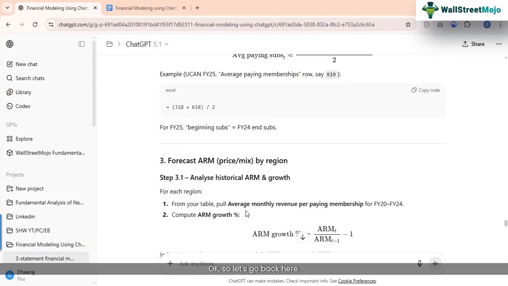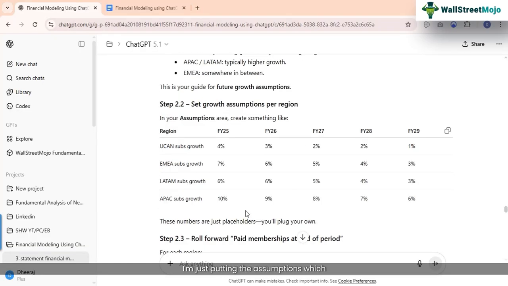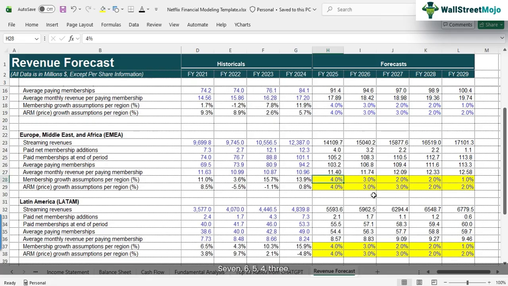Okay, so let's go back here. I'm just putting the assumptions which ChatGPT has given me right now, but we'll do a thorough analysis of it in a bit. Okay, so let's just put these for now. 7, 6, 5, 4, 3. All right, so this is EMEA. 7, 6, 5, 4, and 3.